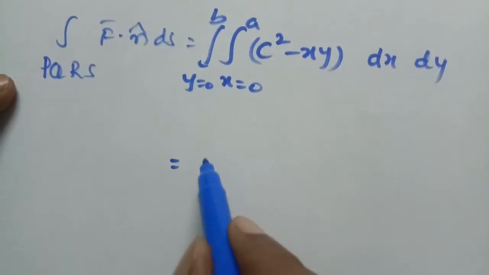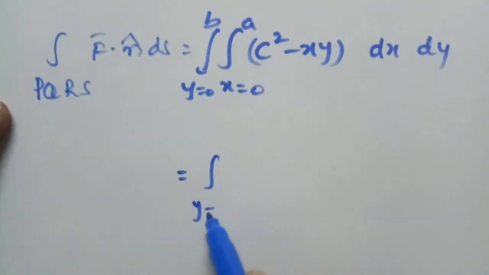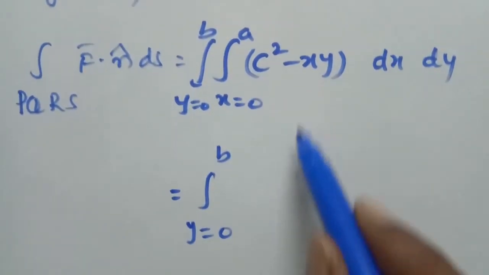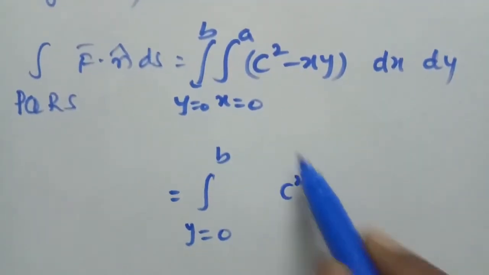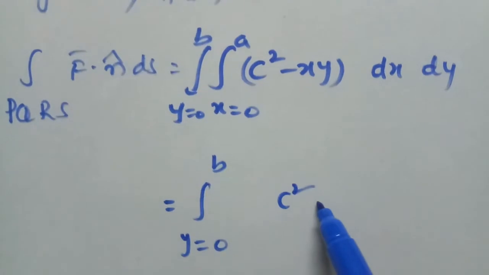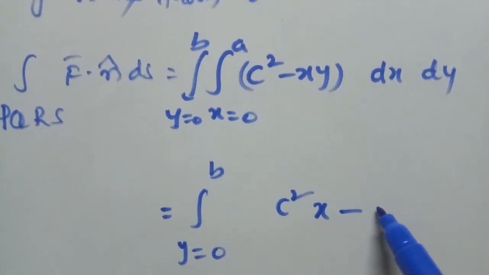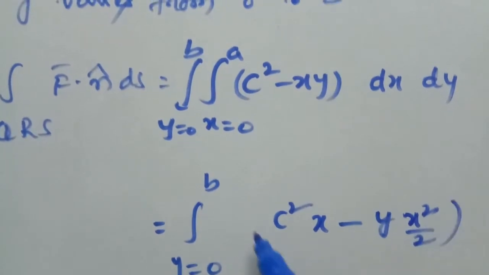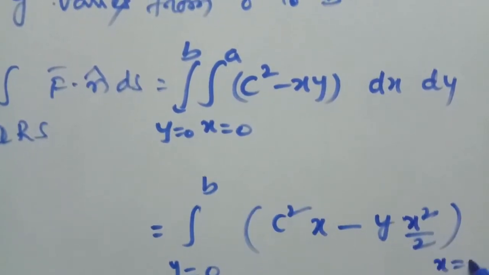Here we are integrating first with respect to x, therefore c square is a constant. Integration of 1 with respect to x is x, minus, here y is a constant, integration of x is x square by 2, limits 0 to a.